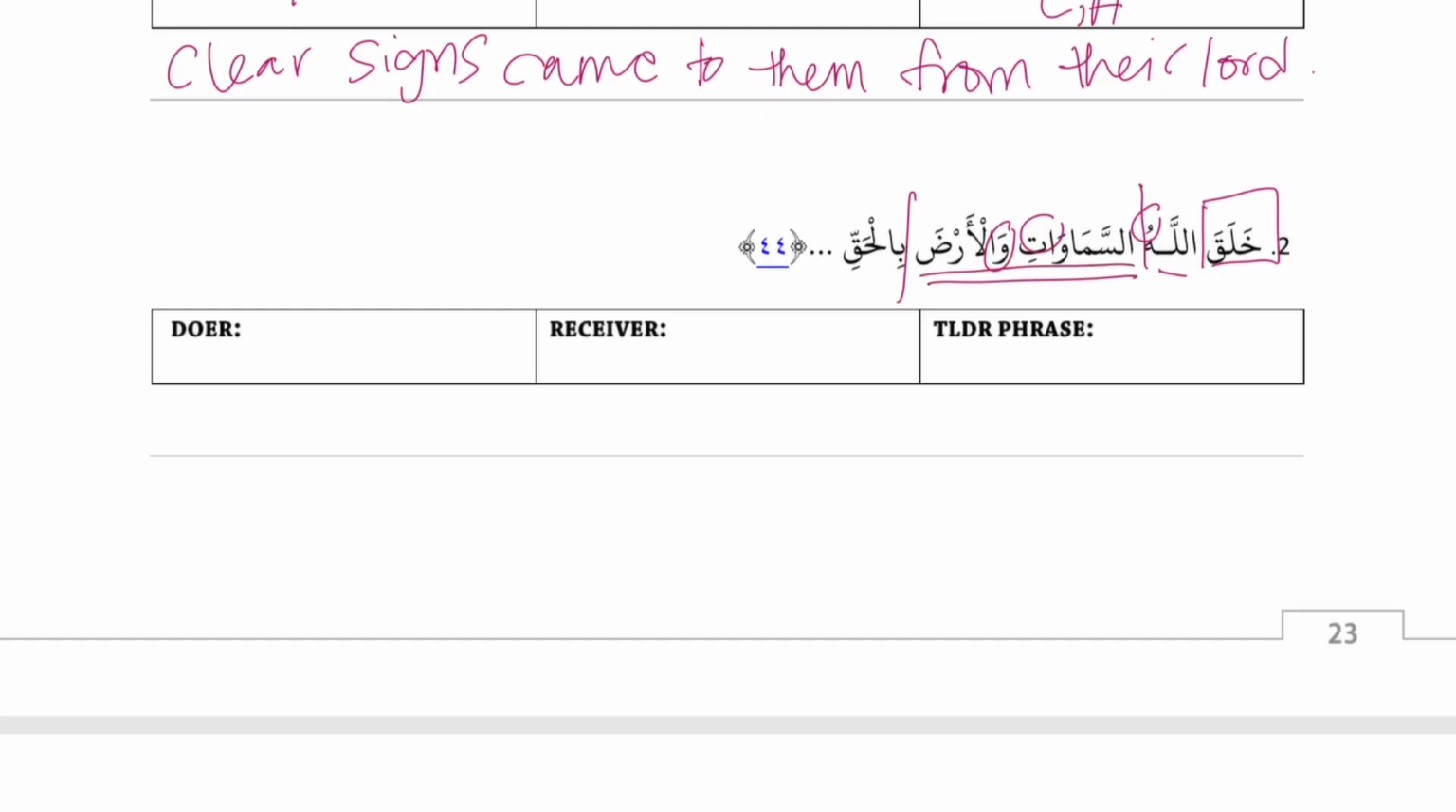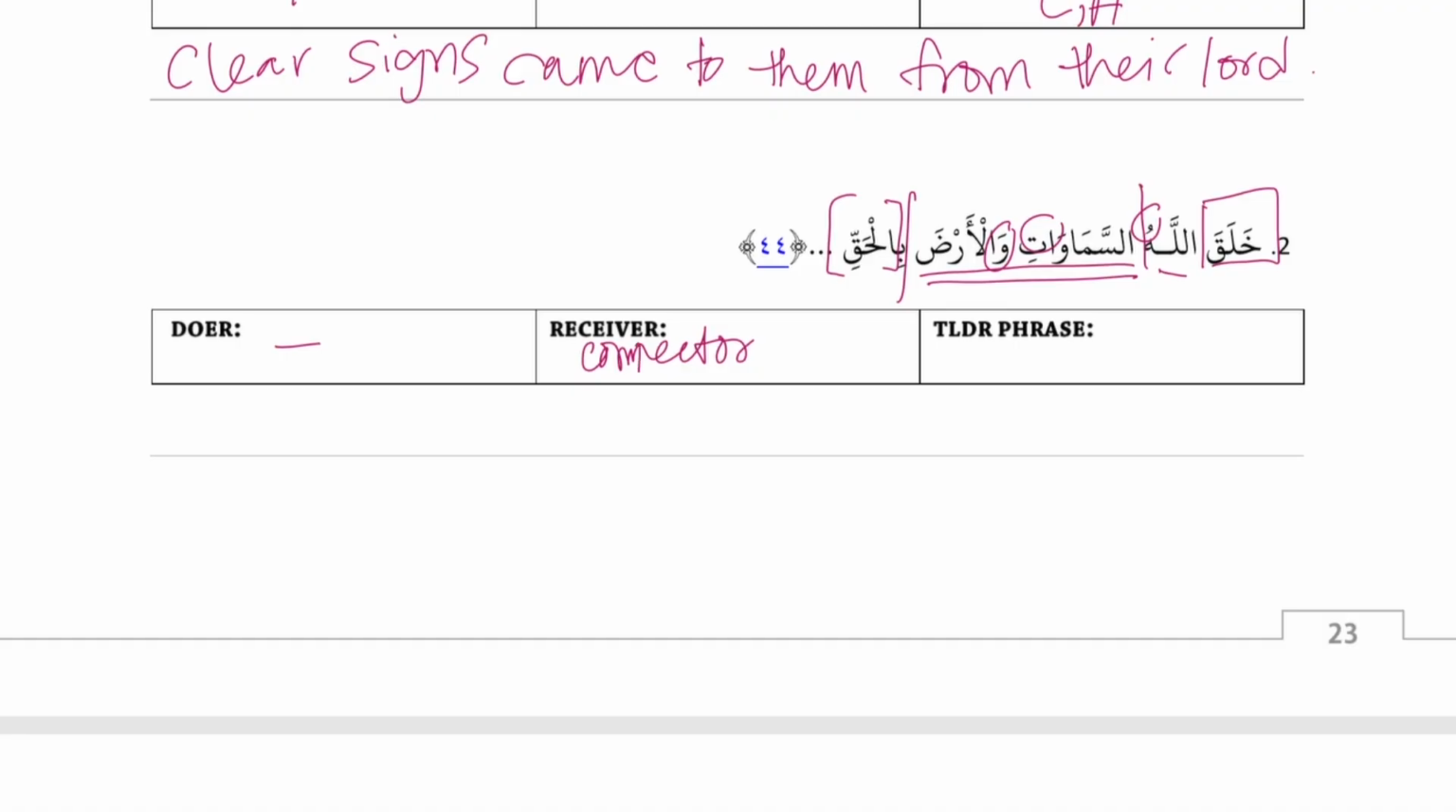What are we going to do with bil-haqqi? TLDR. Yeah, we already said that. That's a TLDR. So inside our doer, any fragments? No, it's just the word Allah. What about inside our receiver? Any fragments? Connector? Yeah, there's a connector, but it's not a fragment. I guess it's just a connector. Yeah, we can still put a note in there and say that it's a connector.